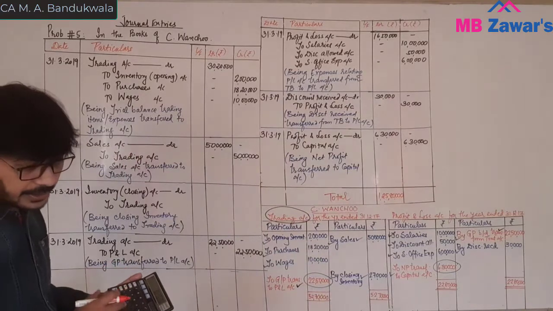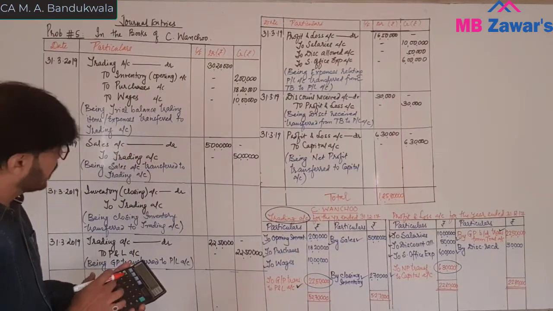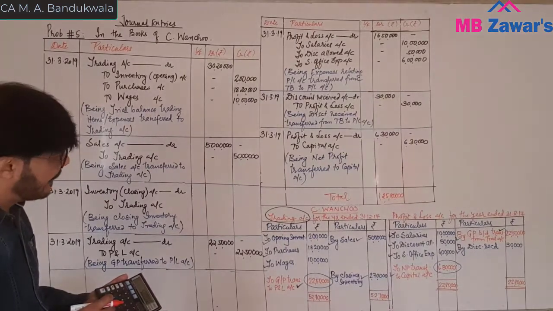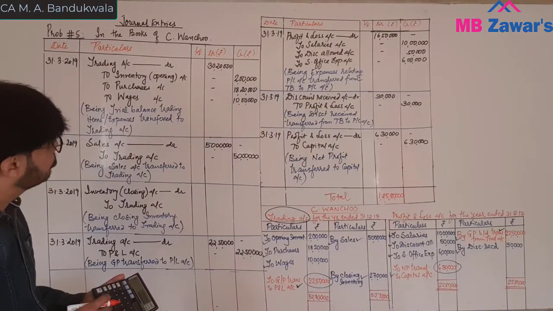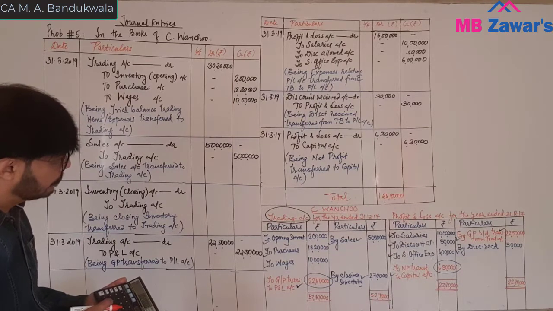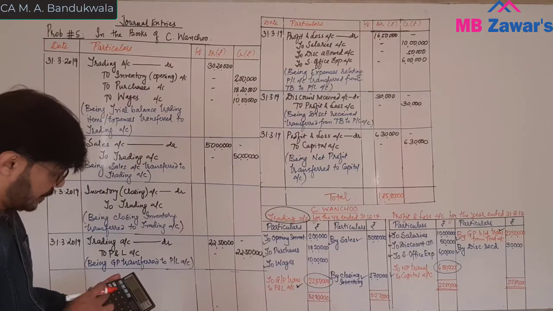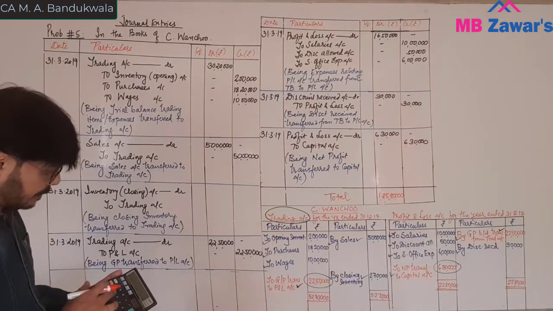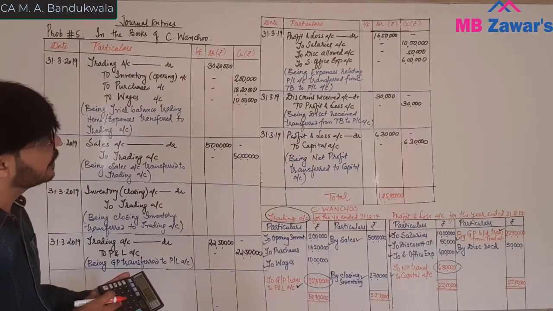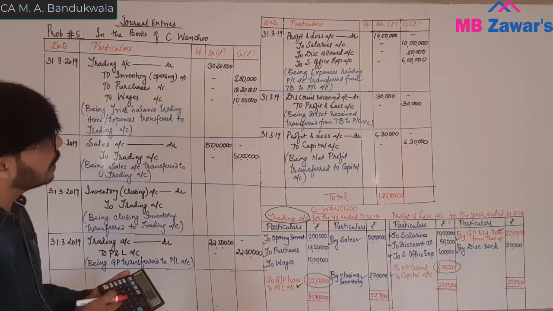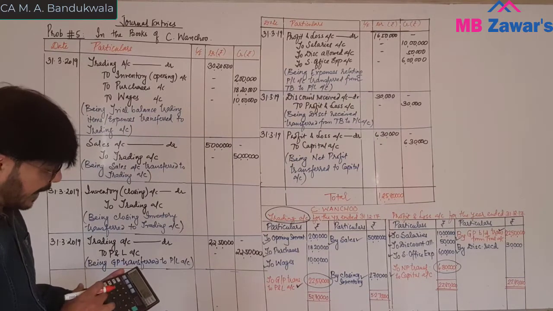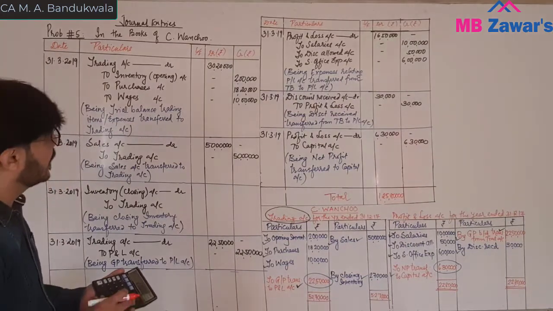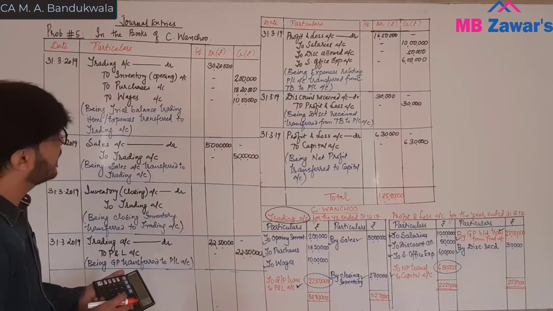Once again, should I check? 30 lakh 20,000, 50 lakh, plus 22 lakh 50,000 plus 16 lakh 50,000 plus 30,000 plus 6 lakh 30,000 is 1 crore 25 lakh 80,000.